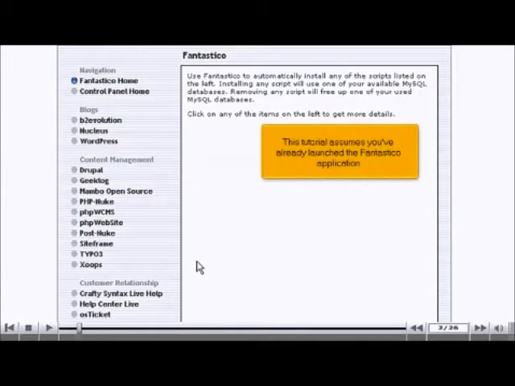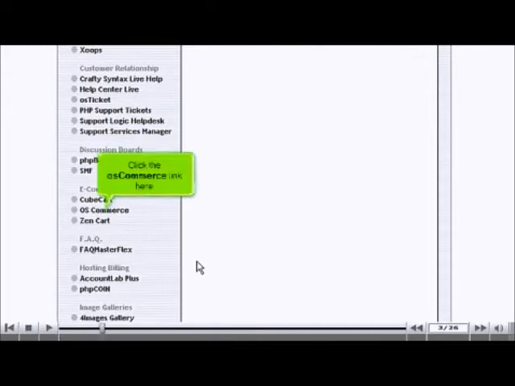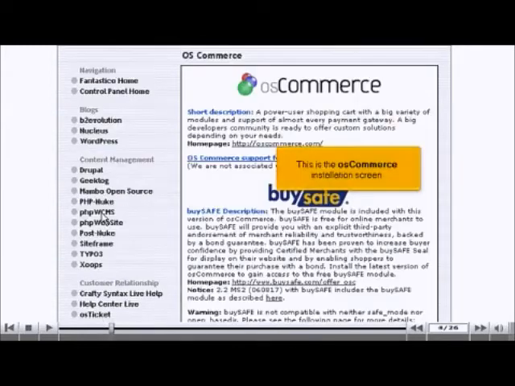This tutorial assumes you've already launched the Fantastico application. Now let's learn how to install OsCommerce. Click the OsCommerce link here. This is the OsCommerce installation screen.